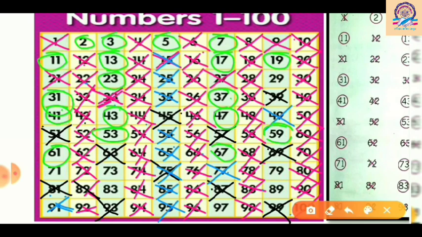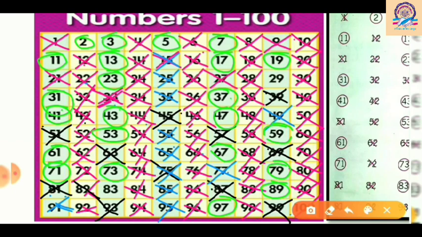Then 70 is crossed out, 71, then 73, and next is 79. The next we have 89. So circle it, and next at the last we have 97. So the numbers which are in green circles, that all are prime numbers.